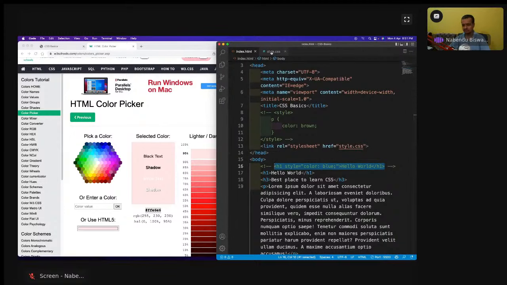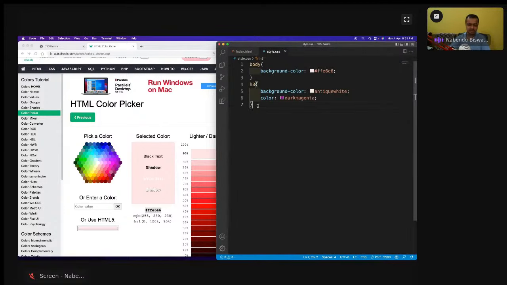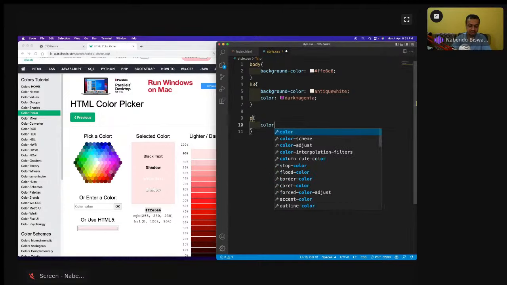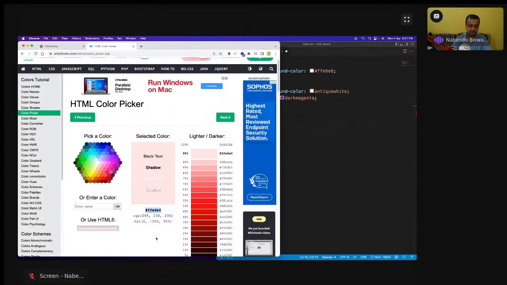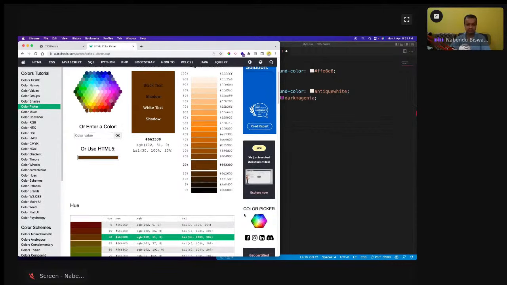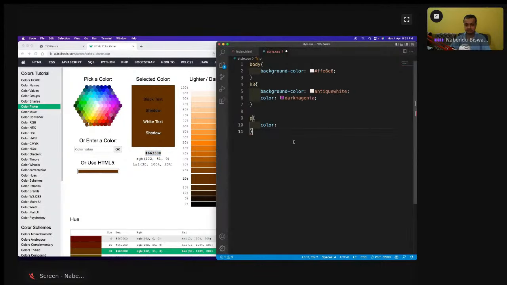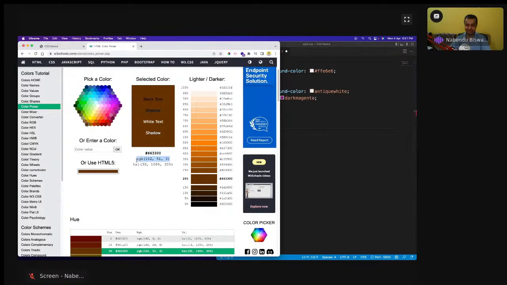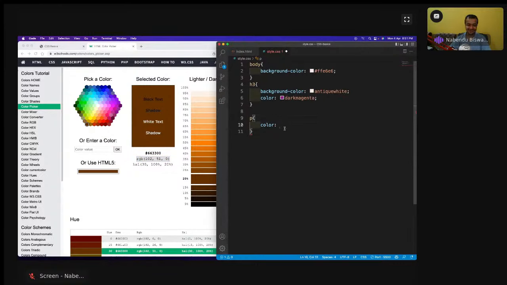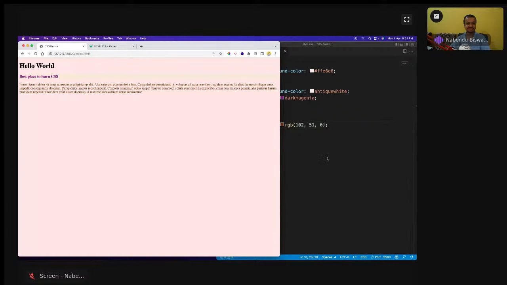So for P, I will go and set the color in RGB, but I will give a dark color like this. Maybe this one. Yeah, this one I'll choose. And I don't choose this one, I will choose this one. The RGB color is like this, and save it. The color is like a brown color, RGB.